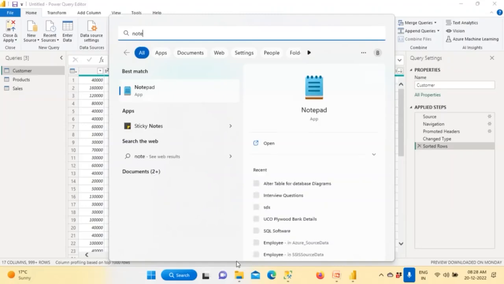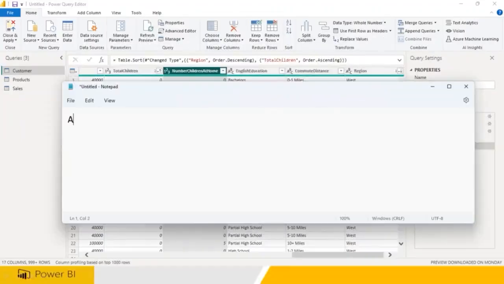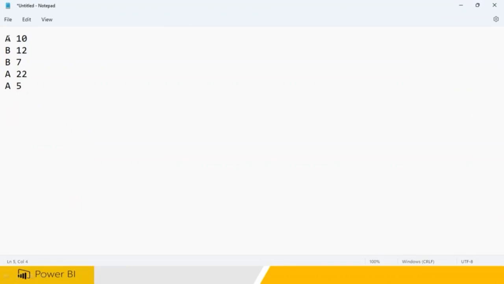For example, sometimes you have some data: A 10, B 12, B 7, A 22. I have A, let us say 5. If you sort the data based on A, so based on the first column, how do you sort? First A data will come, A10 will come. This data will come first because you're sorting on this. Then this data will come, because A data will come first. Then you're going to take the B data, this column, because you're sorting based on these two columns, A and B.